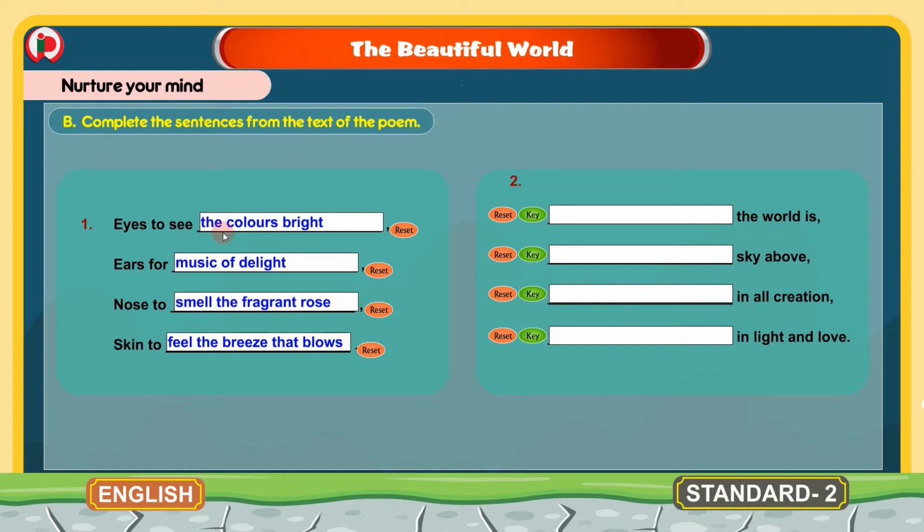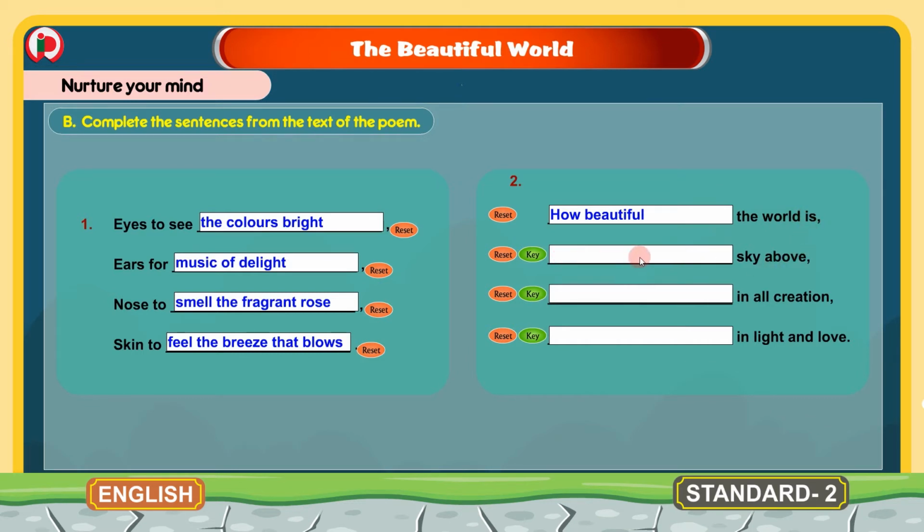Eyes to see the colors bright. Ears for music of delight. Nose to smell the fragrant rose. Skin to feel the breeze that blows. Now we will go to the next 4 sentences. These sentences are also from the poem. Dash the world is, and here the words missing are how beautiful. How beautiful the world is.